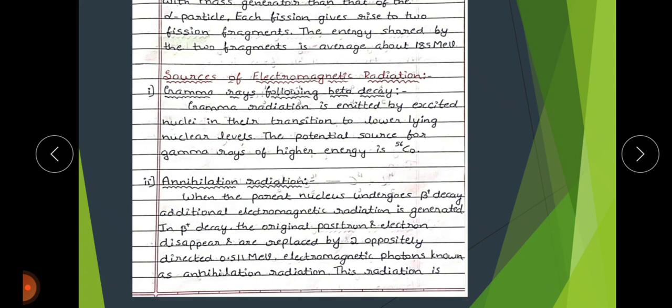Annihilation radiation is a term used in gamma spectroscopy for the photon.